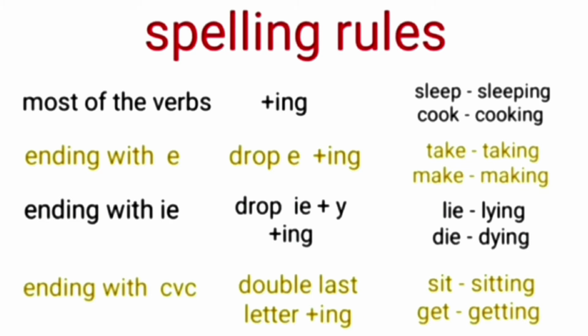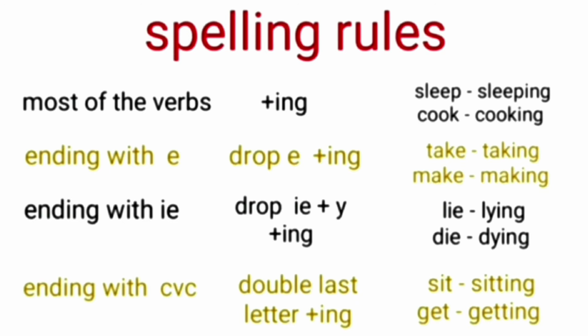In verbs ending with ie, the ie is dropped and y plus ing is added. Example, lie becomes lying by dropping ie. Similarly, die becomes dying.